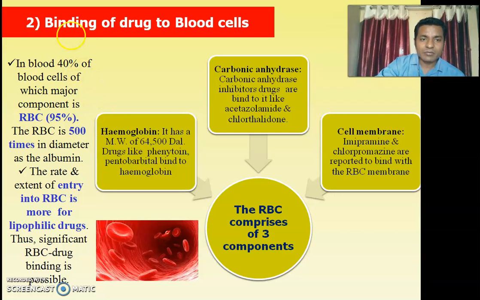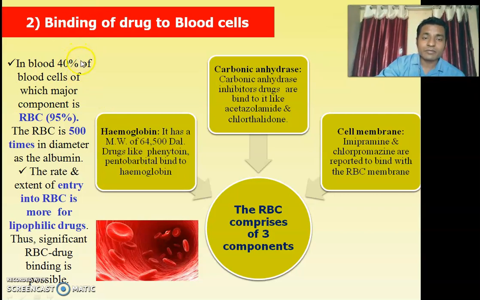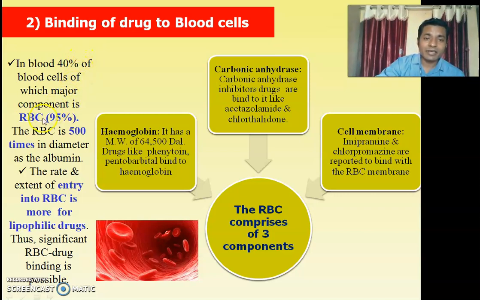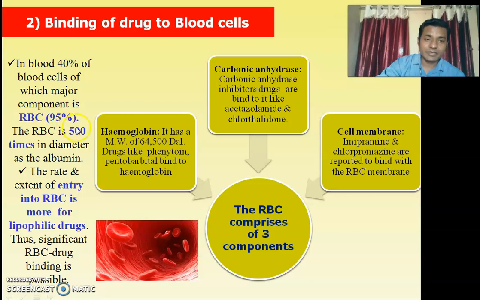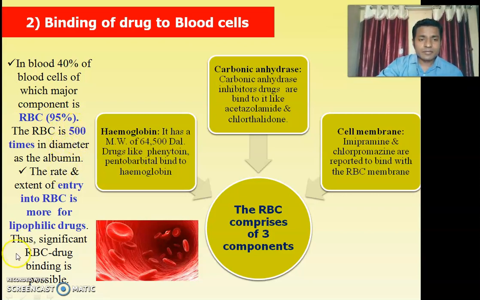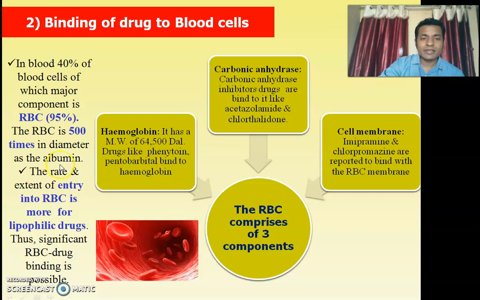Out of this 40%, the major factor is RBC, which makes up about 95%. RBC is 500 times the diameter of albumin, so it has a greater size than albumin.